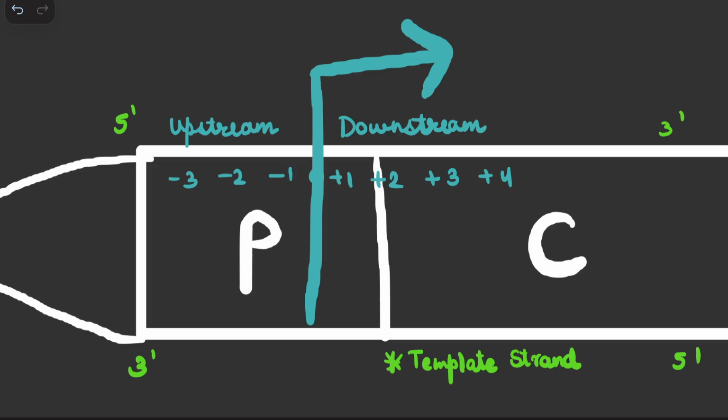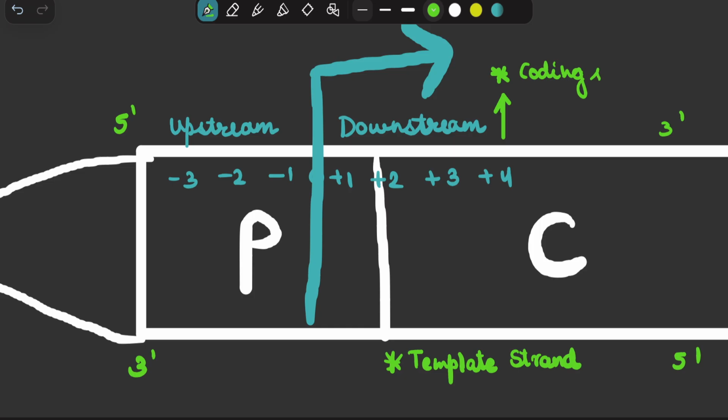So always remember this serves as the template strand, while the above one, this strand, will serve as the coding strand. And why is it called the coding strand? Because the mRNA so formed will have a coding very similar to this, except that the thymine will be replaced by the uracil. That's why it is called the coding strand. Although it does not play any significant role in the whole of the transcription. So this is also what we have to know about them.